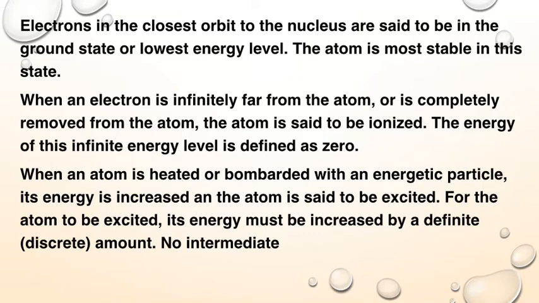The energy of this infinite level is therefore 0. So that means that while the energy possessed by the electron closest to the nucleus is maximum, the one possessed by an electron on an infinite shell very far away from the nucleus is 0.